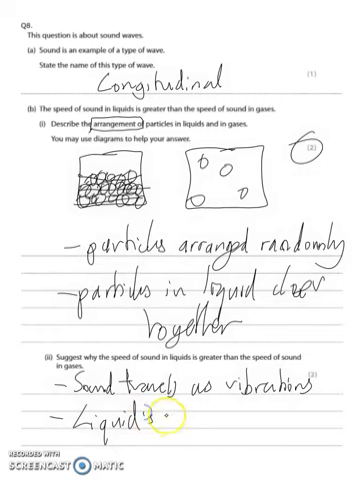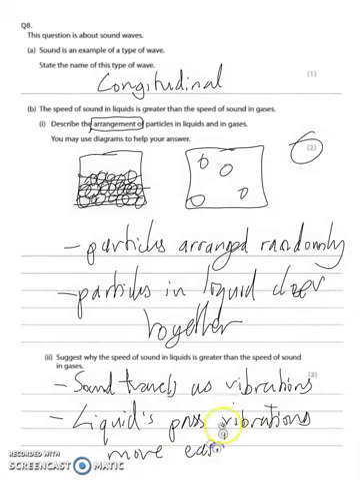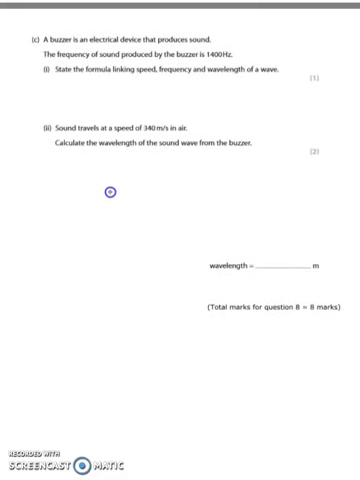So liquids pass vibrations more easily because those particles are closer together. 2 marks, very easy. Now, a buzzer is an electrical device that produces a sound.